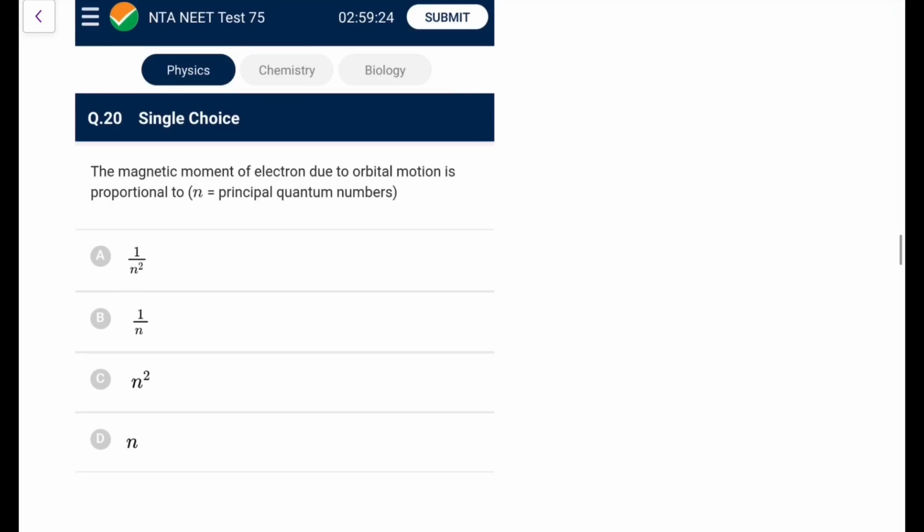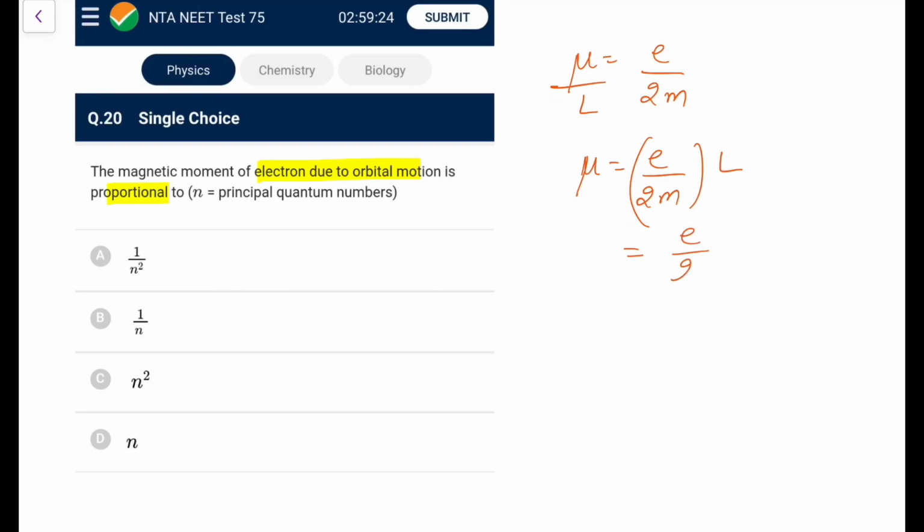Next, the magnetic moment of electron due to orbital motion is proportional to. So just remember, due to orbital motion, we will be talking about the magnetic moment. Generally you write mu by L as Q by 2m, that is e by 2m. So mu would be equal to the gyromagnetic ratio e by 2m into L, and L is nh by 2 pi, going by the Bohr model. So mu would be proportional to n, so go for option D in this particular case.